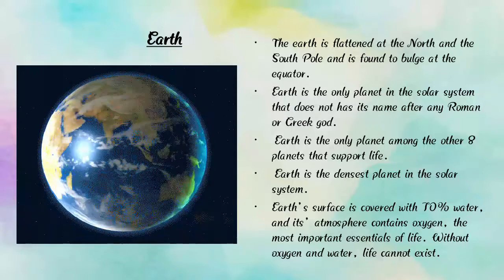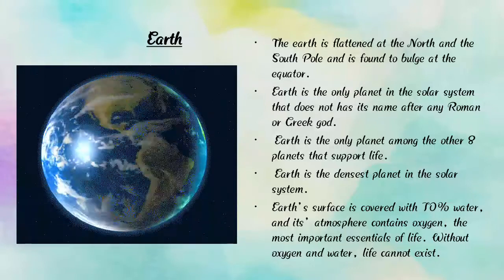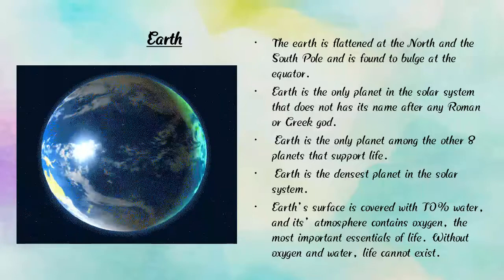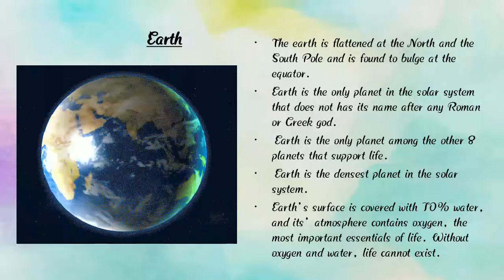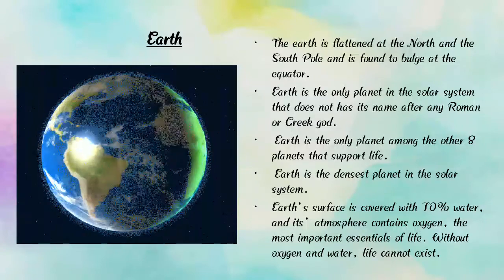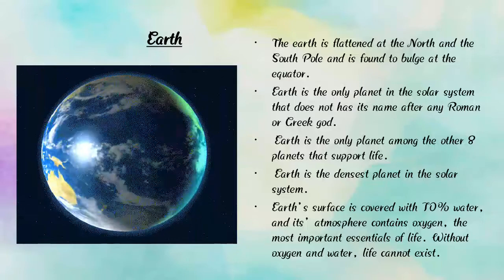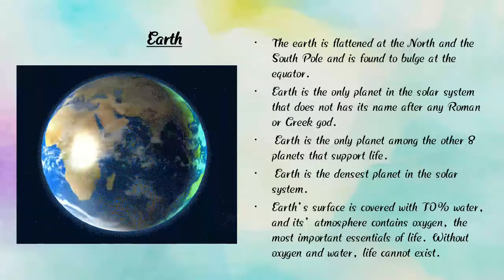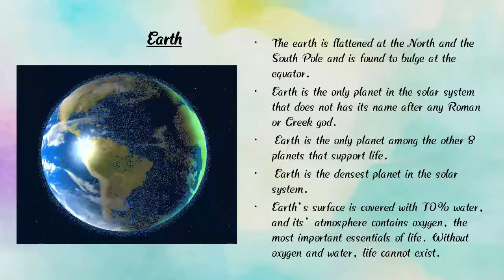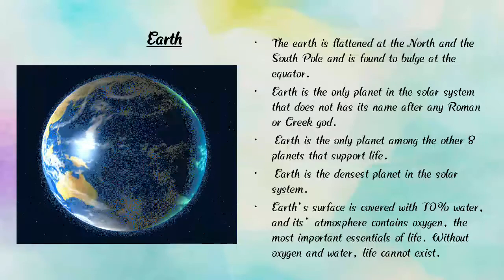Earth's surface is covered with 70% water and its atmosphere contains oxygen, without which we can't live.